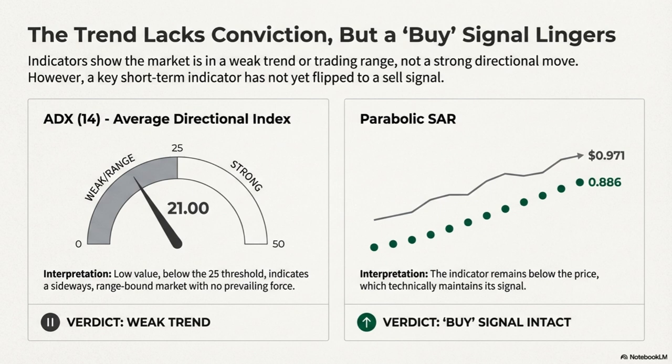Trend strength and direction. ADX and Parabolic SAR trend indicators suggest a weak or non-existent trend with some mixed signals. ADX, 14, at 21.00, the value is low, around the 20 to 25 threshold, indicating a weak trend or a trading range. There is no strong prevailing trend currently. Parabolic SAR. The value is 0.886, which is below the current price. This technically maintains a buy signal, suggesting the immediate short-term uptrend has not been fully invalidated despite the recent drop.